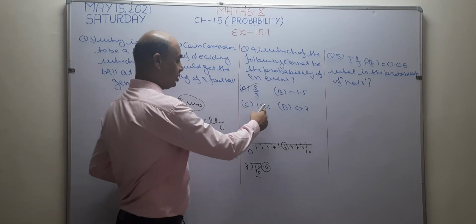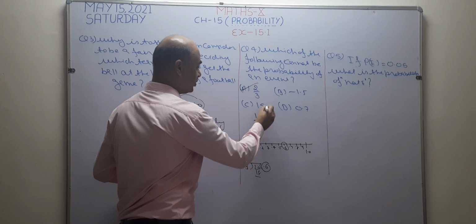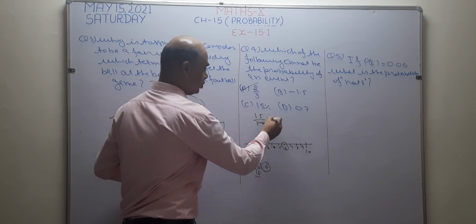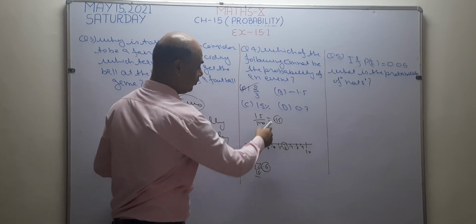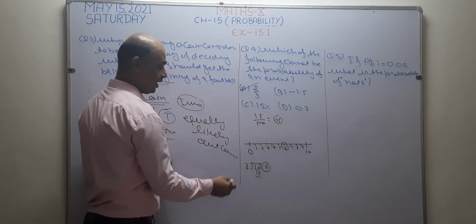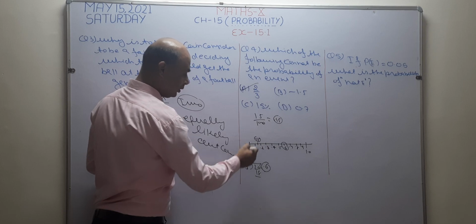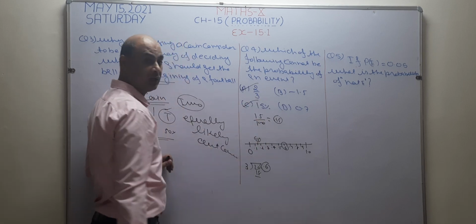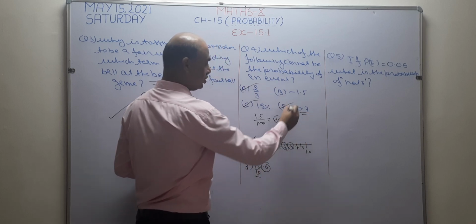After that I want to check this. It is written 15%. 15% means when I remove the percentage, 100 is taken, so this becomes 0.15. Does it lie between them? Yes. It lies between 0 and 1. So this is also a probability. Now 0.7 is also there. So this is also a probability.